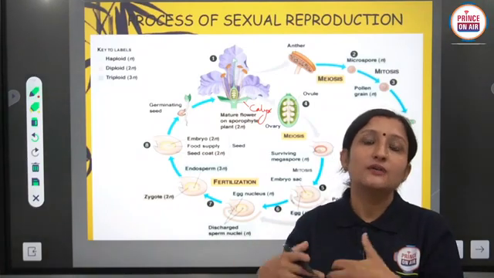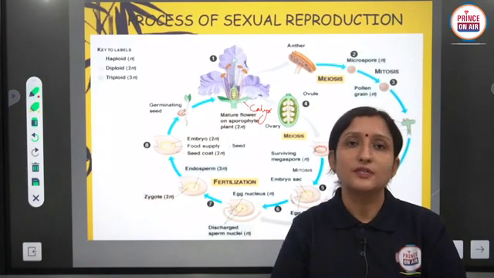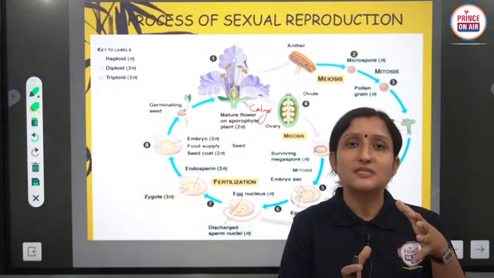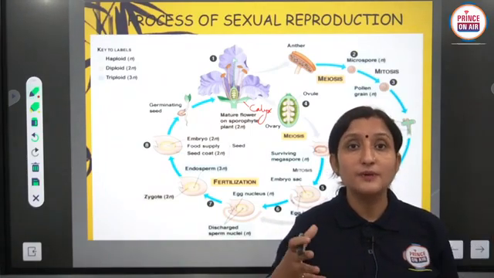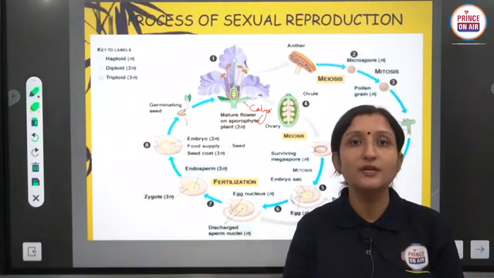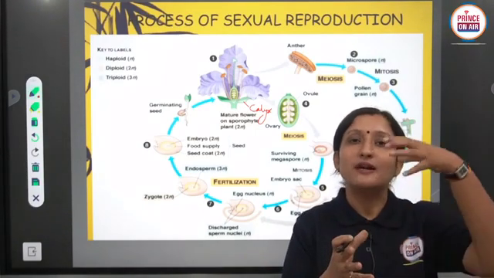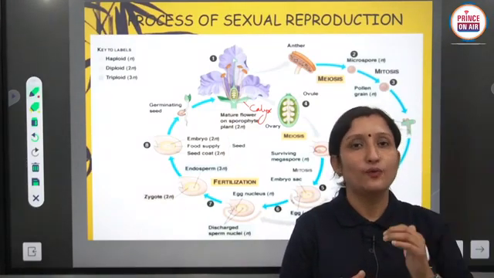Then gynoecium. Gynoecium is the female reproductive part of a flower, and the female reproductive part, that means gynoecium, has some units such as carpels. Carpels and pistils are units of a gynoecium. Clear? And the carpel is divided into three parts. Which parts? Stigma, style and ovary.